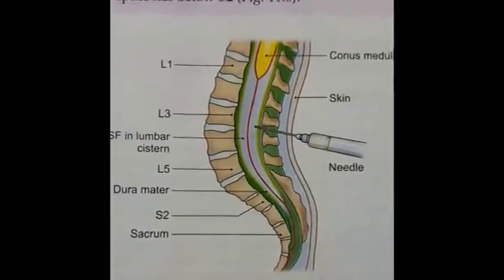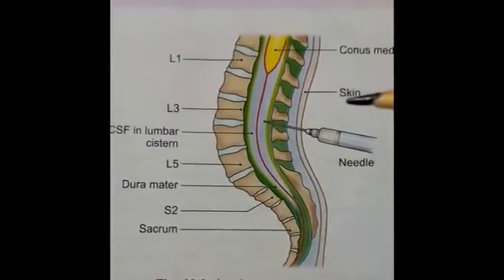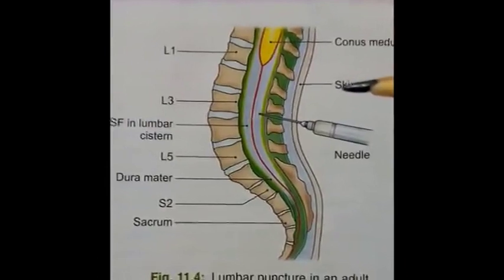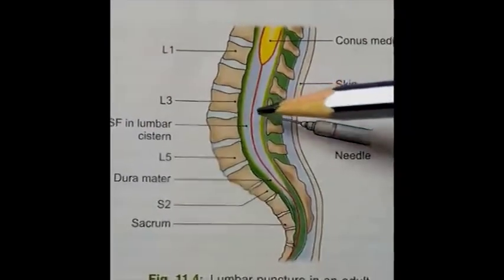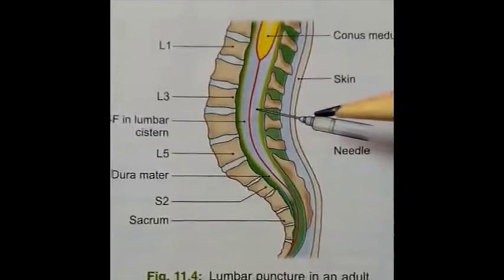Lumbar puncture. Lumbar puncture is a medical procedure which is done to take out CSF from the subarachnoid space for diagnostic purposes.